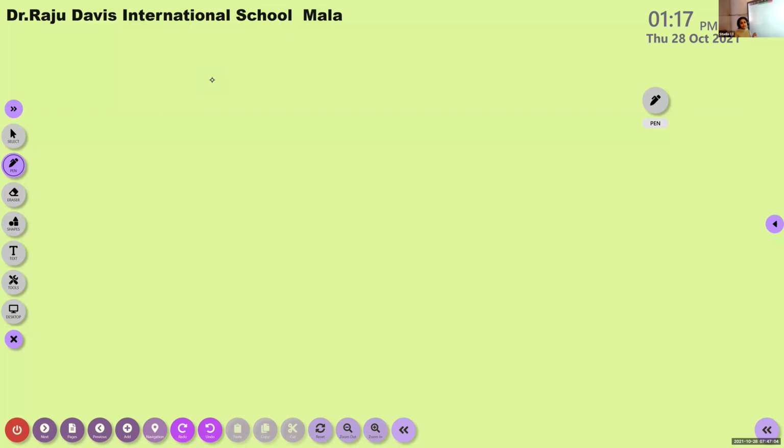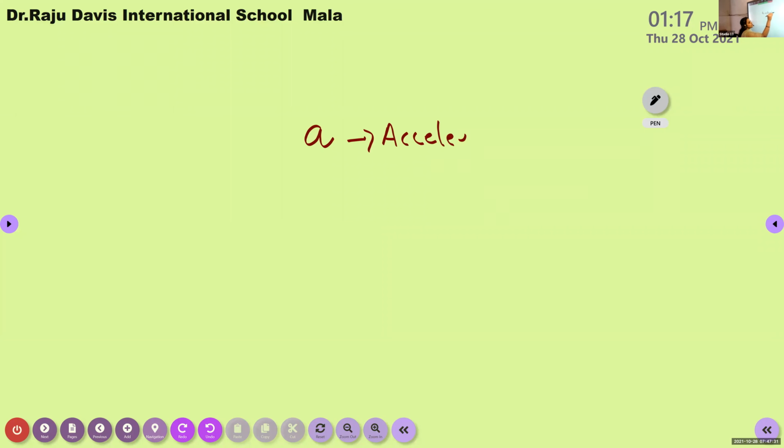How do we represent the acceleration? The simple acceleration. If the object moves along a straight line, how do we represent the acceleration? Which letter is used? A. Very good. The letter a is used to represent the acceleration if the object moves along a straight line.